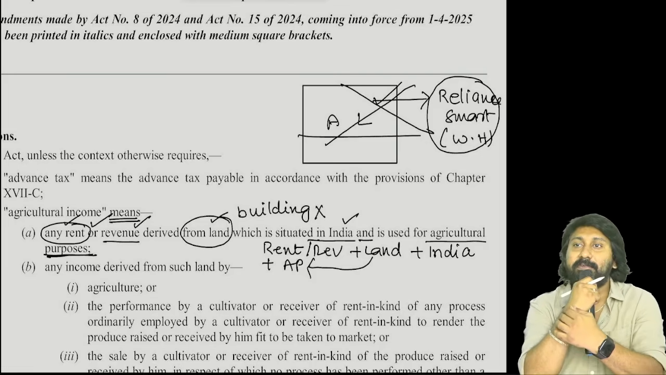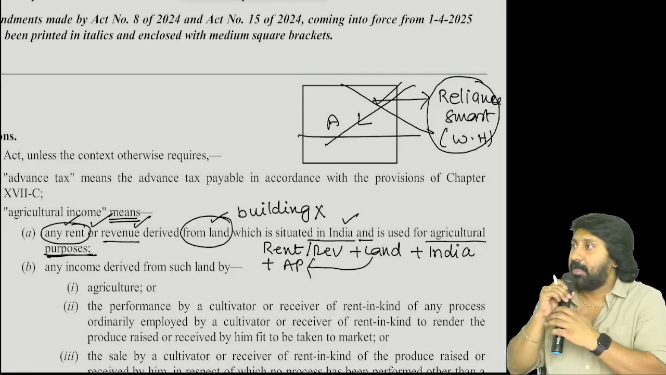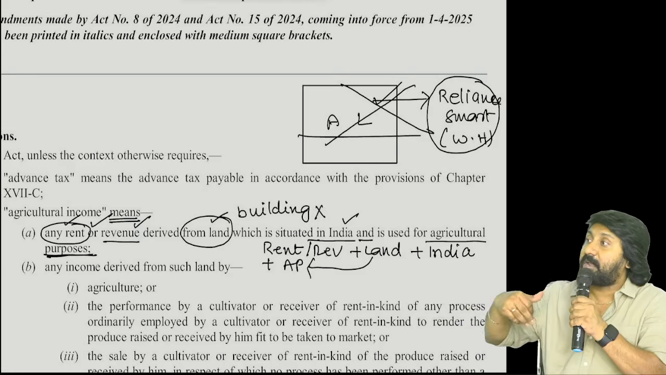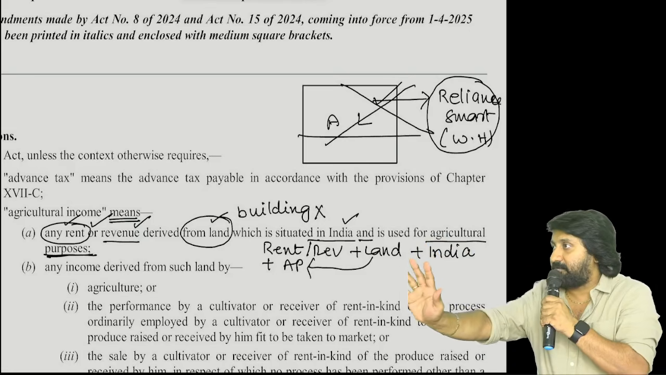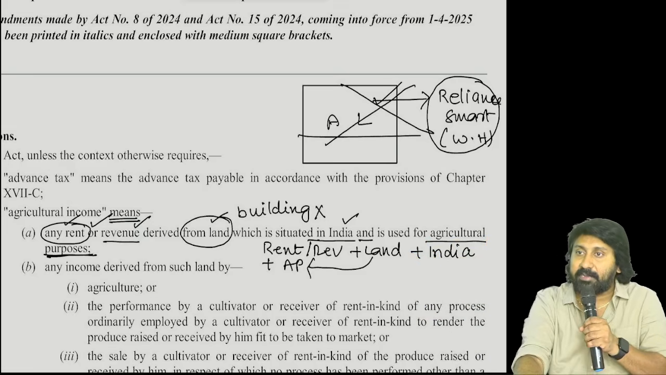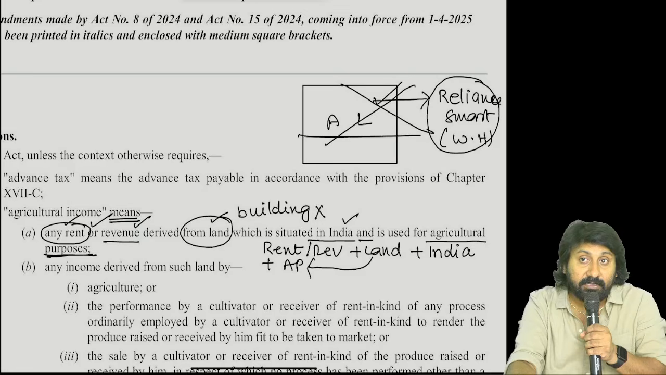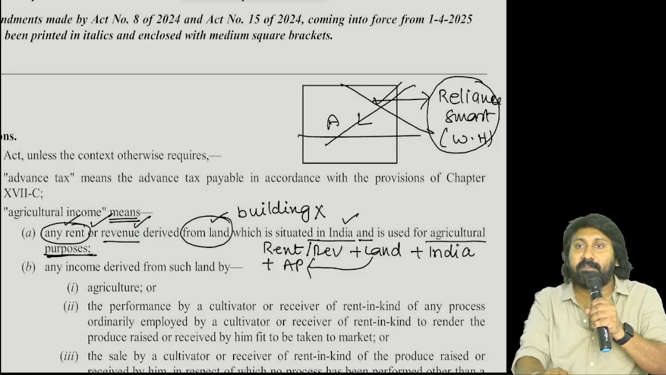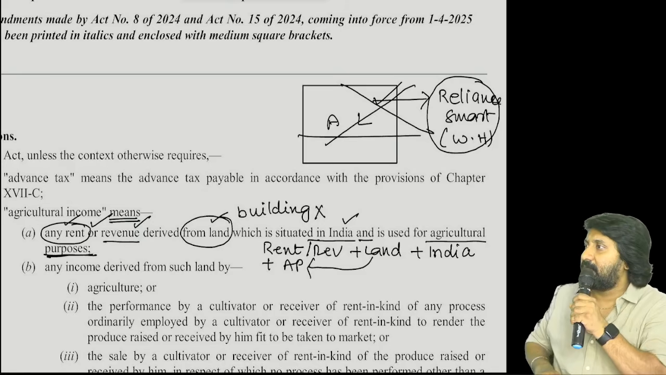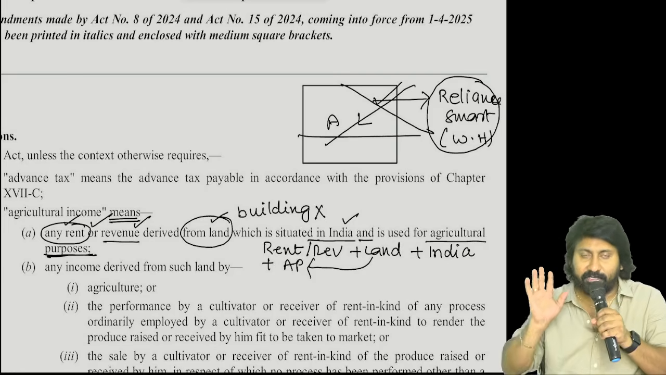Did you now understand the meaning of agriculture purpose or not? Just because it is an agricultural land, revenue or rent coming out of it will not become agriculture income. First you should use that land only for what purpose? Here Reliance Smart is using it for what purpose? Warehouse purposes. Warehouse is not agricultural purpose. This is how you need to understand.